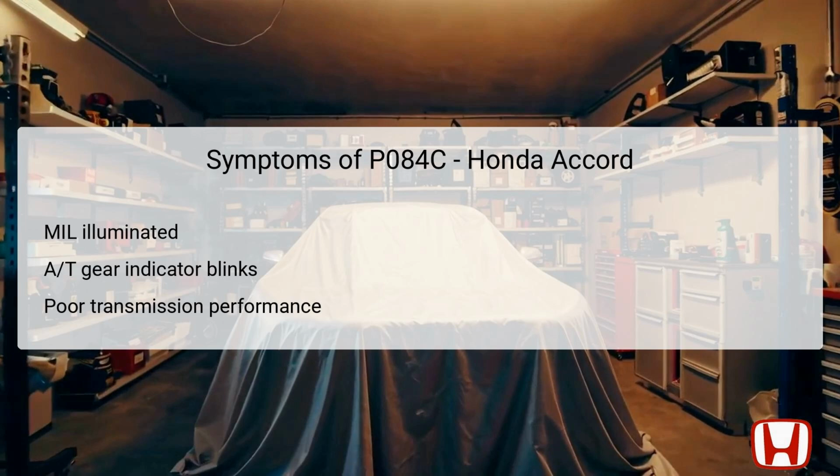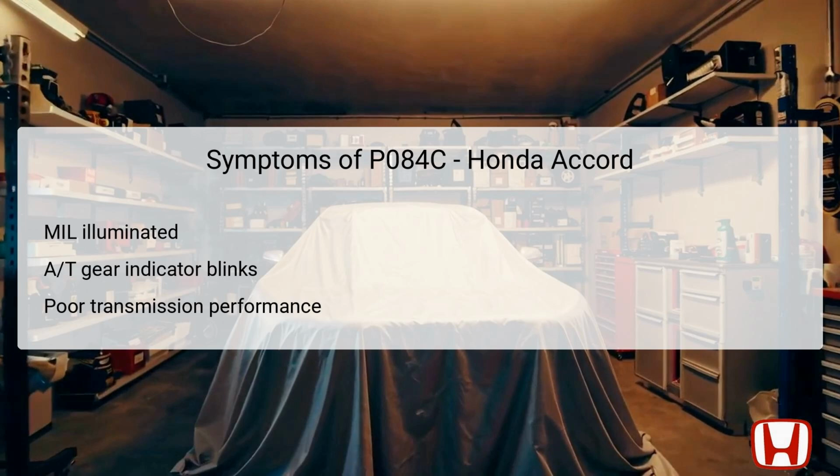The symptoms associated with DTC P084C can significantly impact the vehicle's performance and indicate a malfunction within the transmission system. Most visibly, the malfunction indicator lamp, MIL, will be illuminated on the dashboard, indicating the need for immediate diagnosis. Additionally, the automatic transmission, AT gear position indicator, may blink, signaling a communication fault within the transmission or control system.